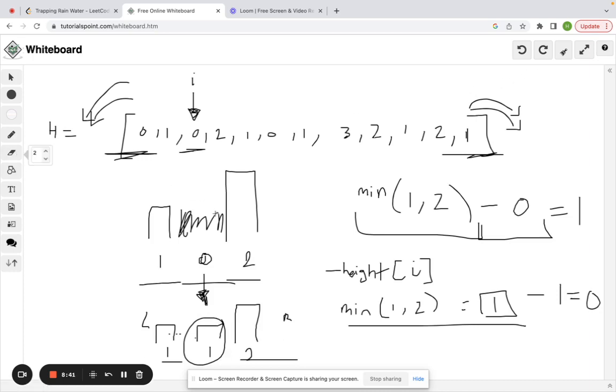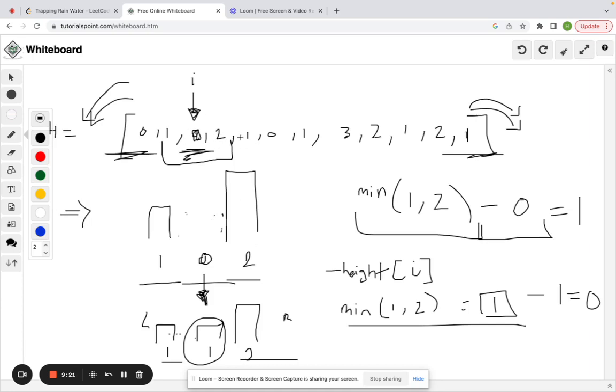So I want to show you guys in this example that we did here. Let's erase this. Okay. This original example, we're taking a look at this 0 value here. So we have 0, 1, and 2. I kind of like this whiteboard, even though it's hard to draw, it's very simple. Sorry, we have 1, 0, 2, and we are currently at position 0, and we want to know, hey, at this place or at this potential elevation, how much water can be stored? And that's represented by this image here. So hopefully that makes sense. So we had 1, we have 0, and then we have 2.